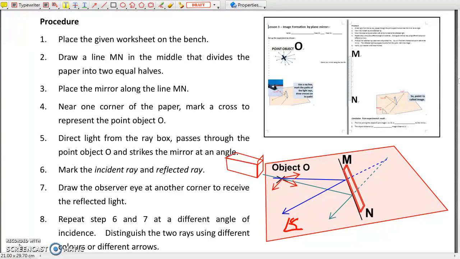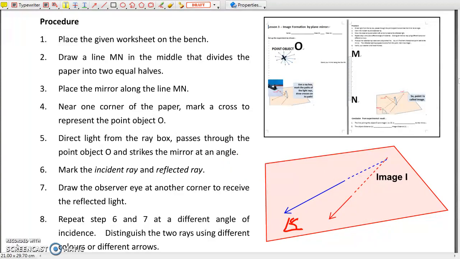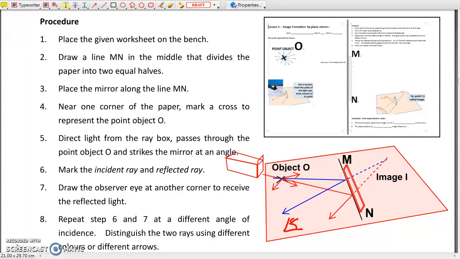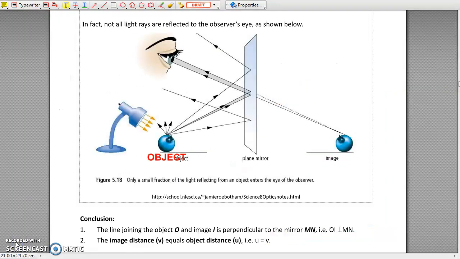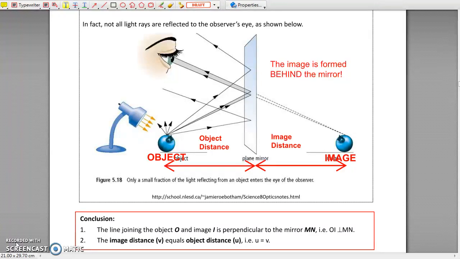Okay, for the observer, all the reflected light rays seem to come from a point behind the mirror, the intersection point. This is the image. This is the point image formed by a plane mirror when light from a point object is reflected. Now, where is the image? How far is the image behind the mirror? What are the conclusions from this experiment?